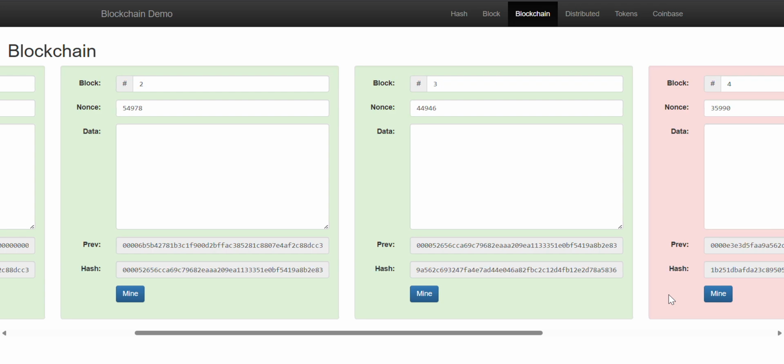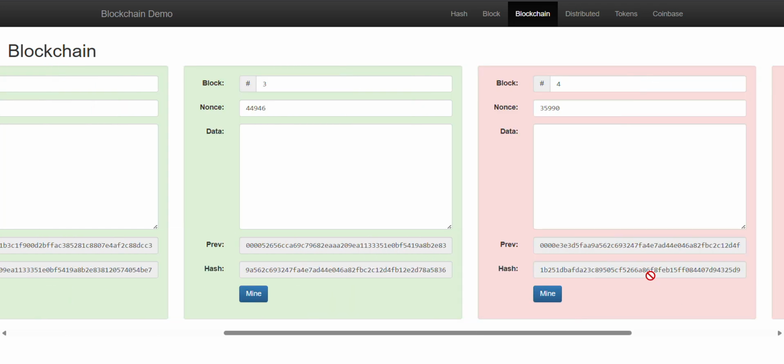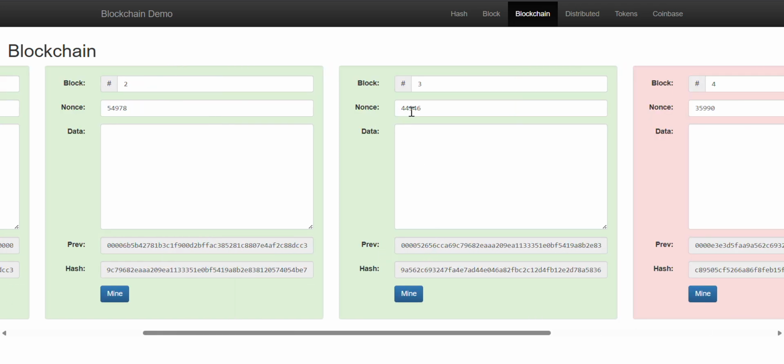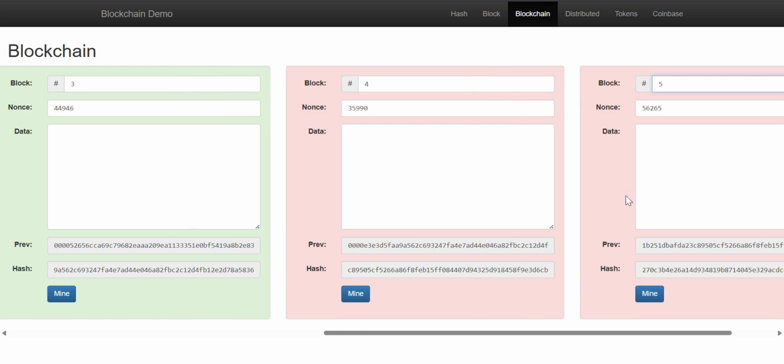But this is where the system fails for me: I can't compete with the computation of the whole network. There are so many computers mining, and the longest chain is always the truth. Even if I say I am here, my chain will always be shorter. Someone who is the original will be at block number 5, and I am still at block number 3. So the longer the chain, the more it gets accepted again and again. That's why no one can cheat on the blockchain, because of the proof of work.